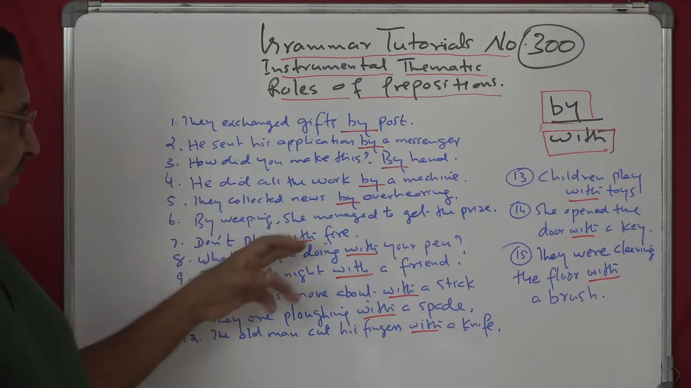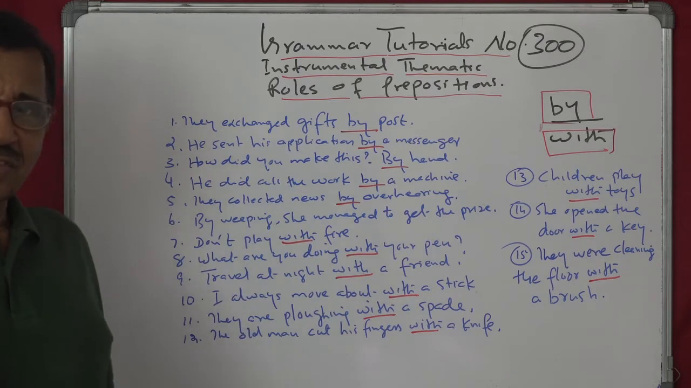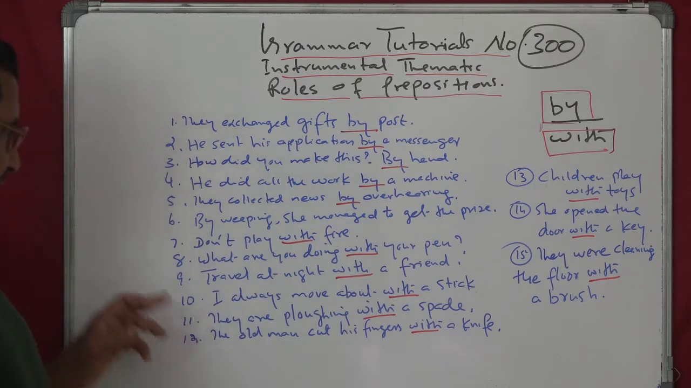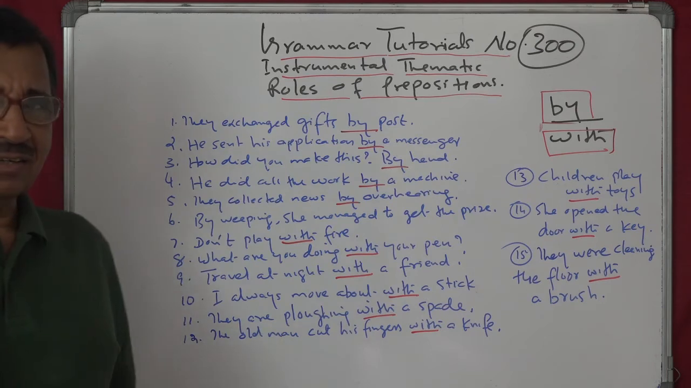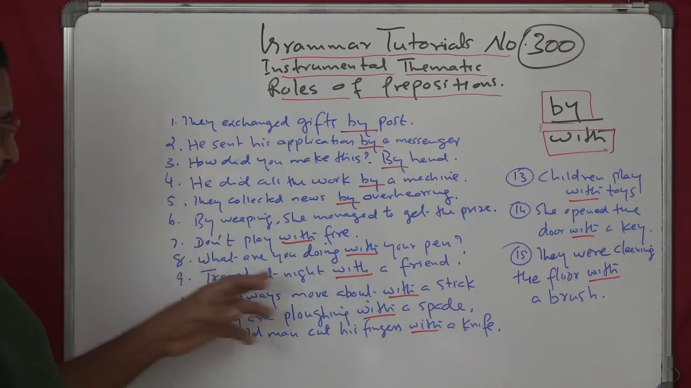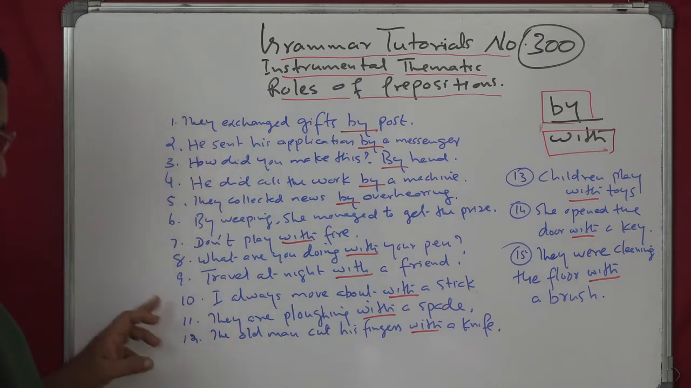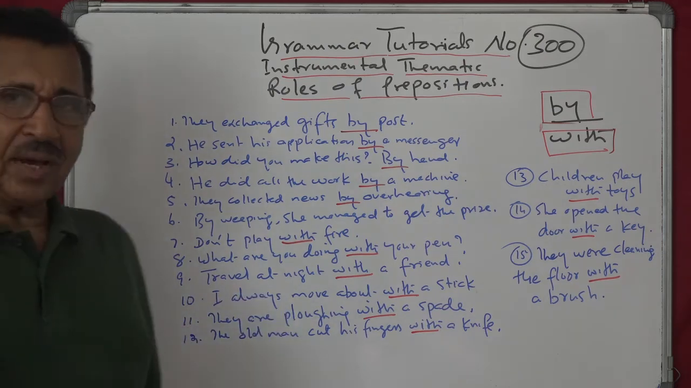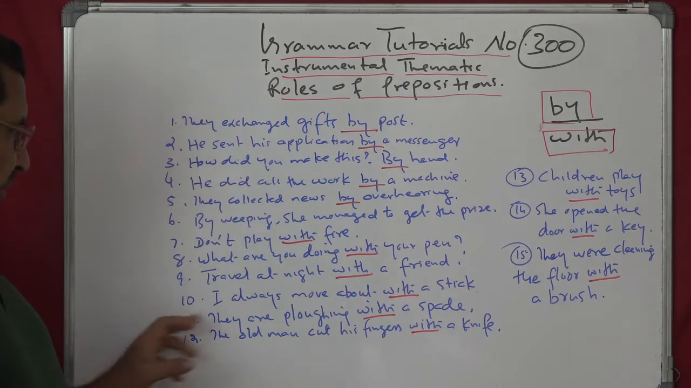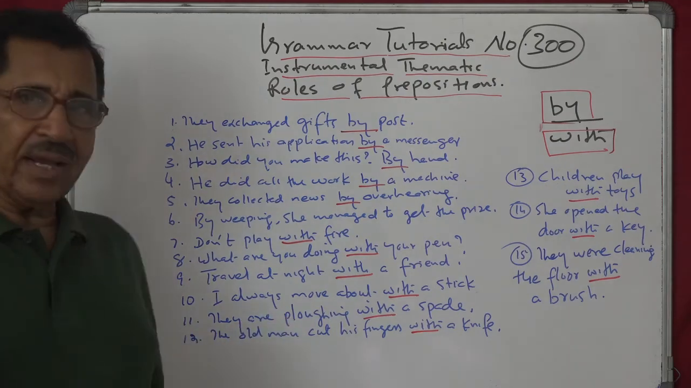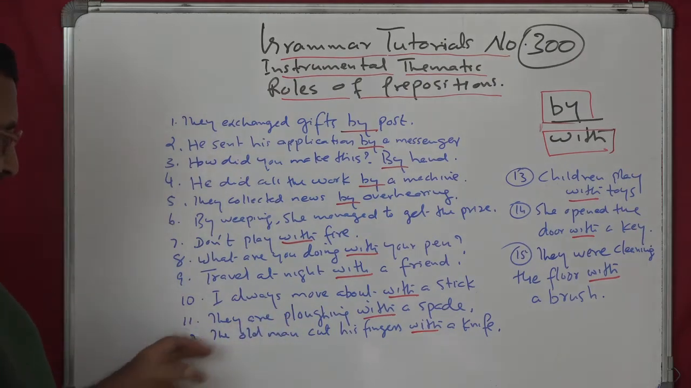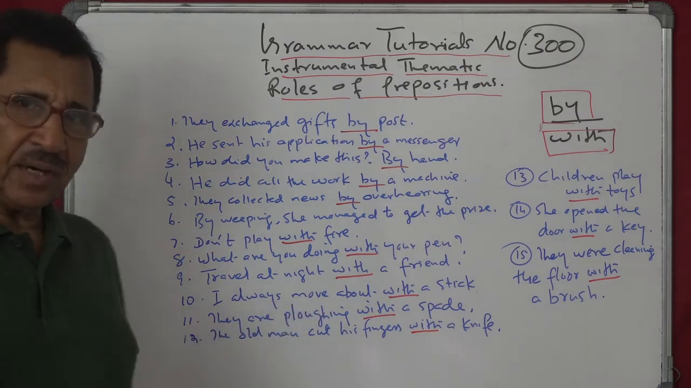By weeping, she managed to get the prize. With weeping, you cannot say. Don't play by fire, not possible. What are you doing with your pen? By your pen, not possible. Travel at night with a friend, by a friend, no? I always move about with a stick, by a stick, no? They are plowing with a spade, by a spade, no?